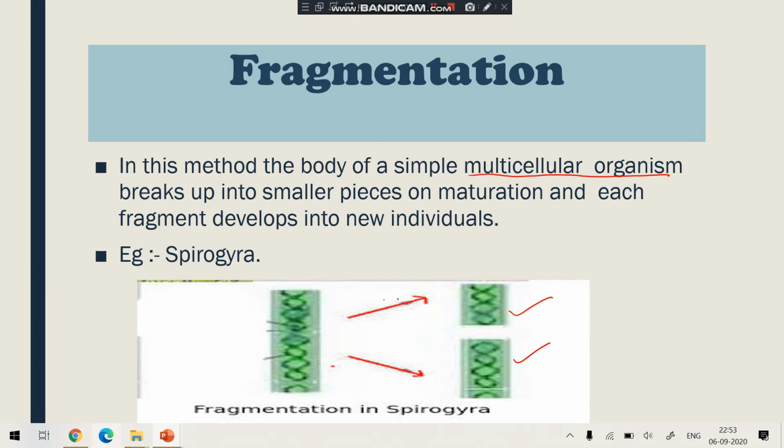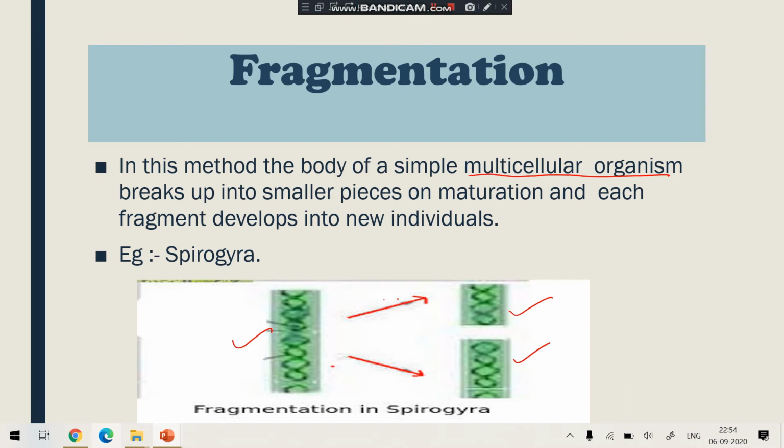But here what happens? Fission takes place in the single cell organism and fragmentation takes place in the multicellular organism. Understood, student? So what is fragmentation? In fragmentation, the body of a multicellular organism breaks up into smaller pieces on maturation. It means when the organism becomes mature, it breaks its body into smaller pieces, and each smaller piece is known as a fragment, and each fragment then develops into a new individual.